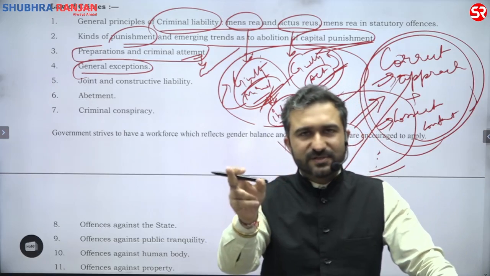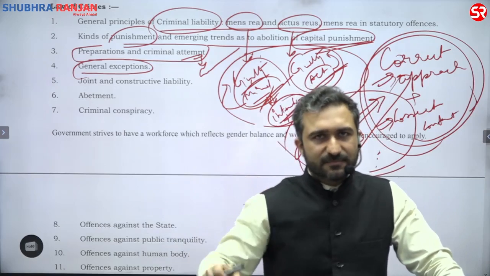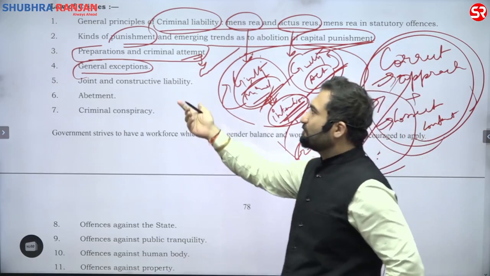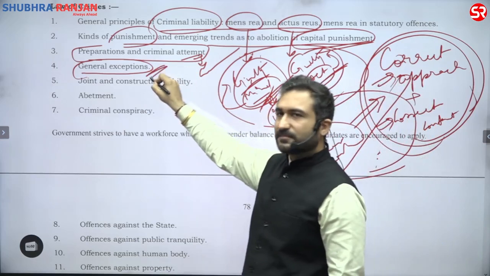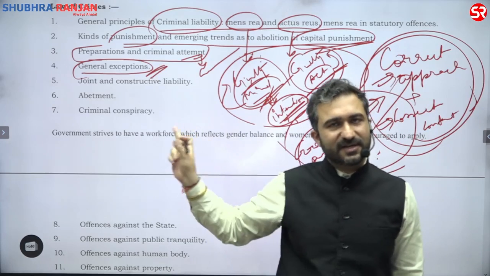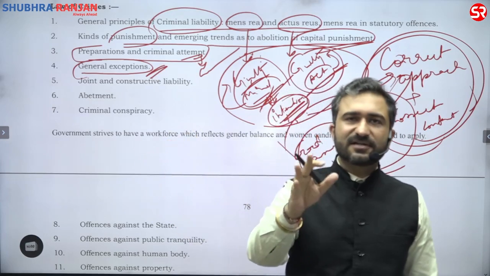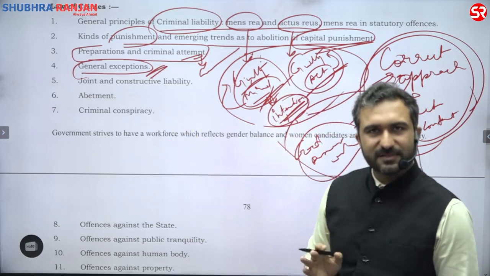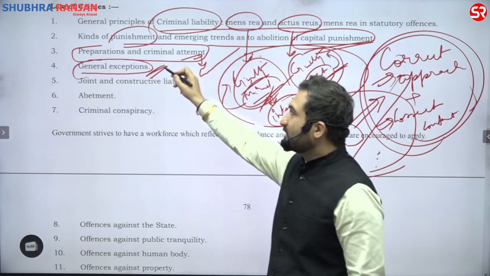Accused is a person who is alleged to have committed a crime. Why do you want these defenses to be with him? Why do you want this defense to be taken so that he is absolved of crime? Mind it, if any of the defenses is proved, he is acquitted. It is understood that he has not done this crime. This is a very beautiful aspect that we will learn.